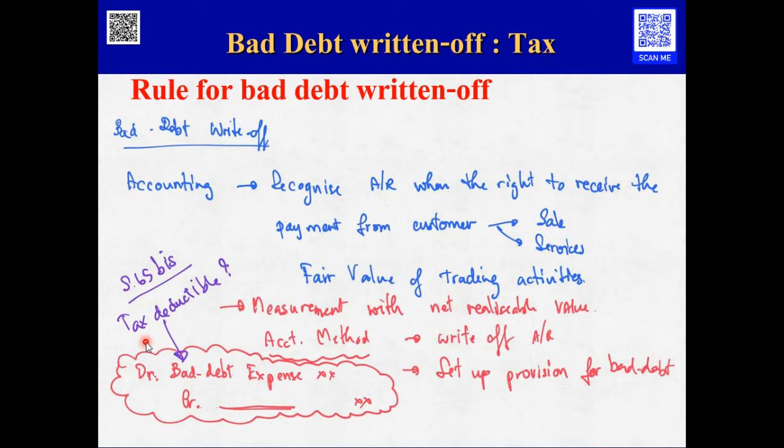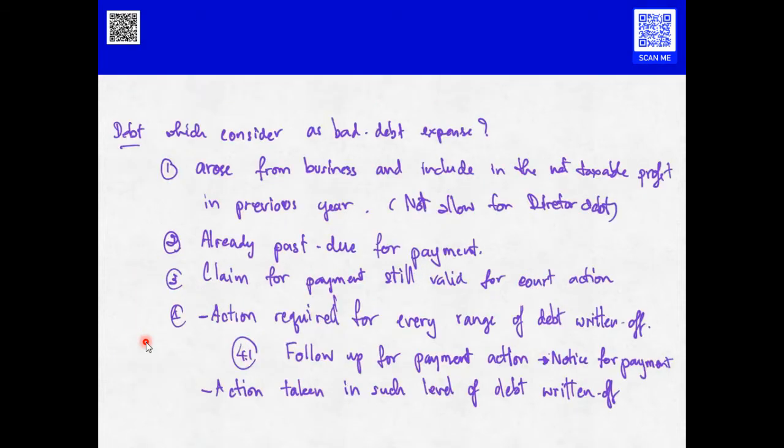If they cannot, the bad debt write-off cannot be taken as an expense in the calculation of the taxable net profit, so they have to adjust this. The account receivable that they write off as a bad debt expense will be recognized as a bad debt expense for tax purposes under these conditions.